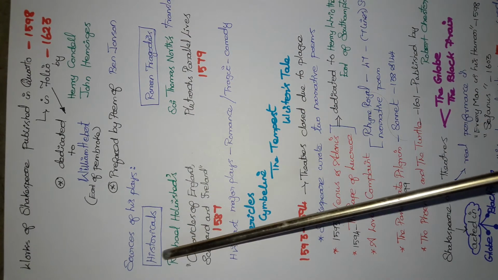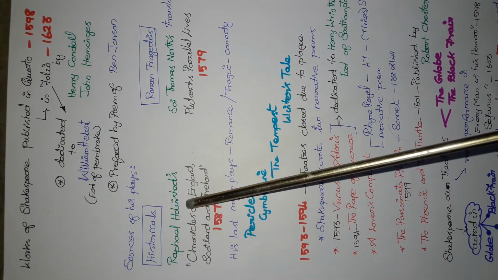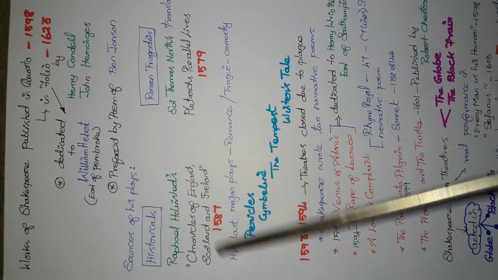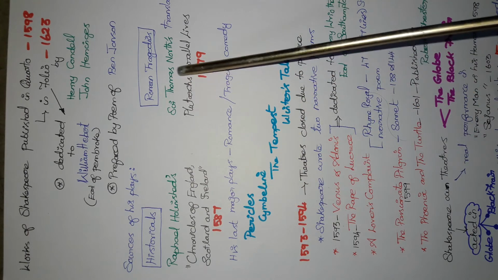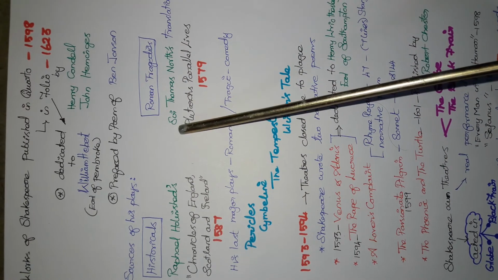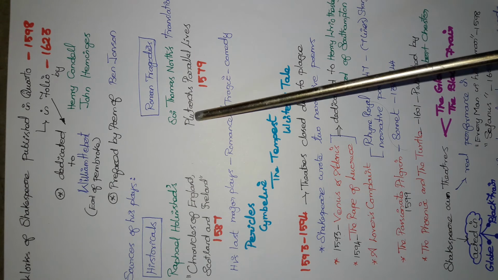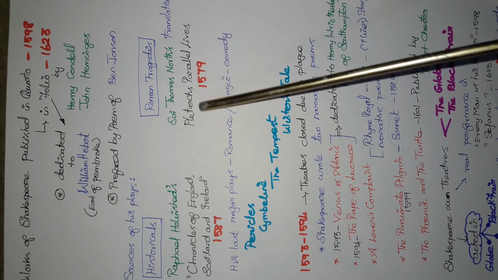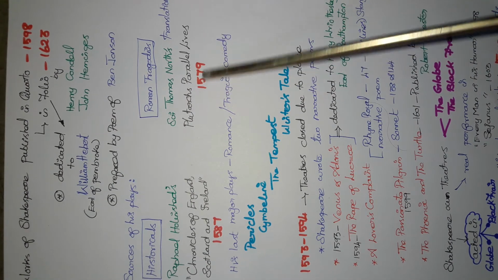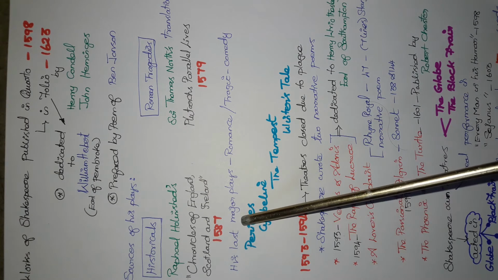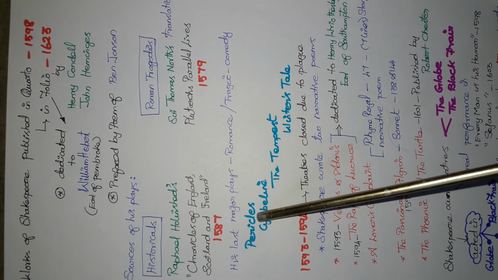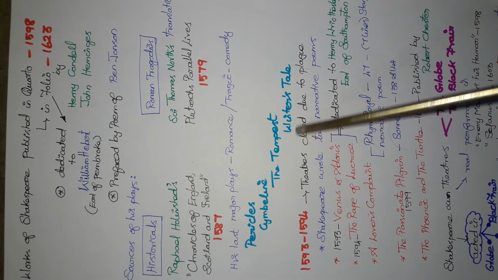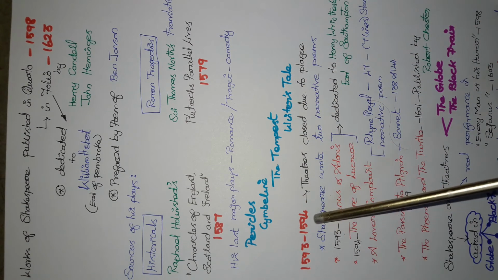Sources for his plays. For his histories, he followed Raphael Holinshed's Chronicles of England, Scotland and Ireland, written about 1587. And for Roman tragedies, he followed Sir Thomas North's translation of Plutarch's Parallel Lives, also known as Plutarch's Lives, written around 1579. His last major plays were known as romance tragicomedies. They were Pericles, Cymbeline, The Tempest and The Winter's Tale.